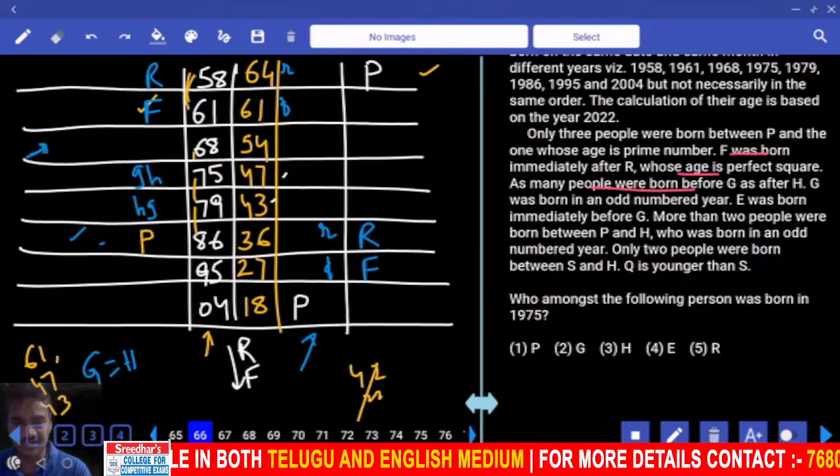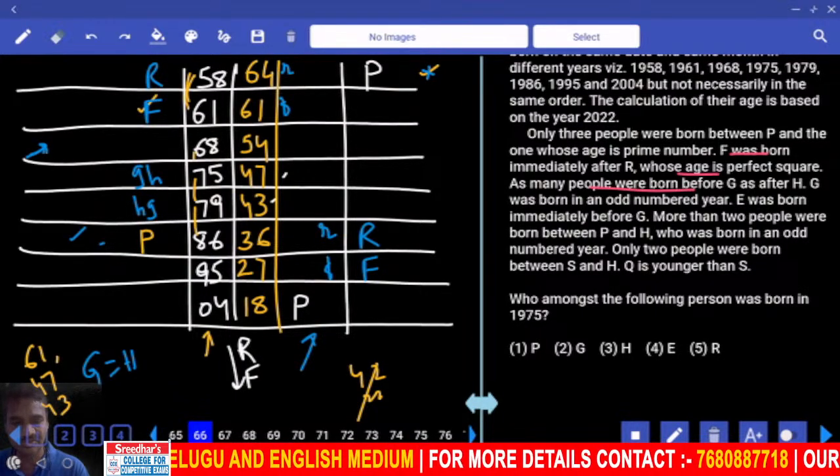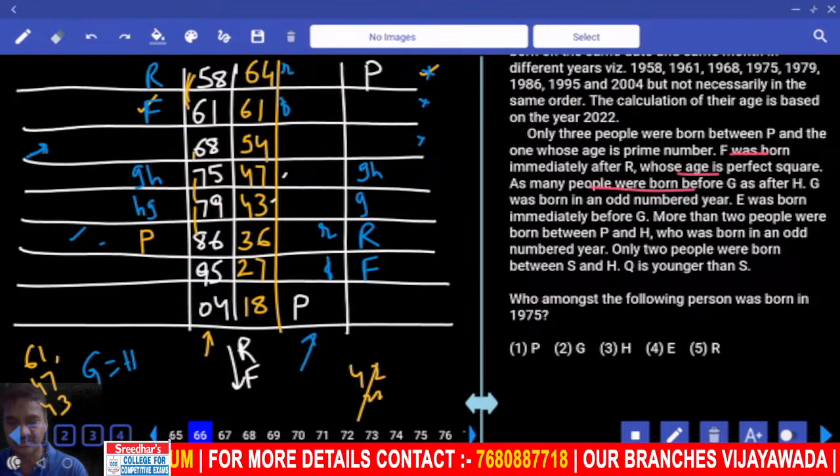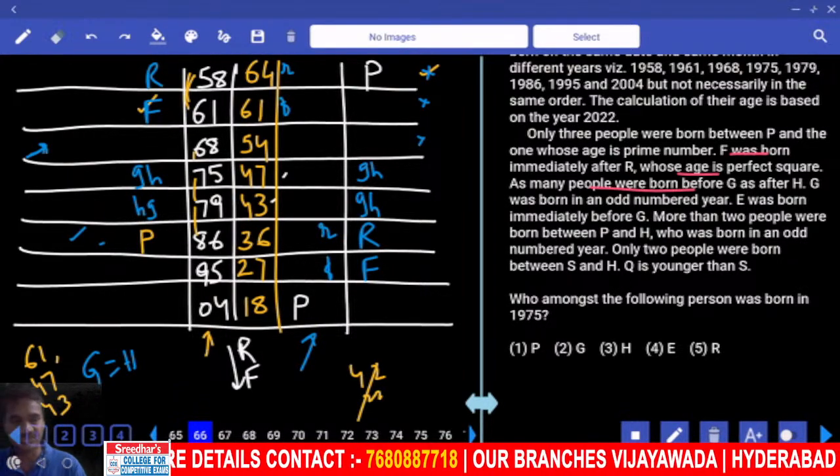Here in this one, G or H cannot be in the first place, cannot be in the second place, cannot be in the fourth place. G or H, G or H. Is that fine or not? G or H.